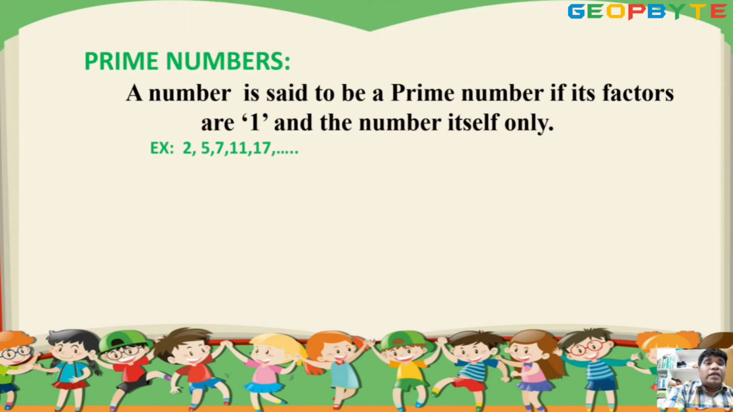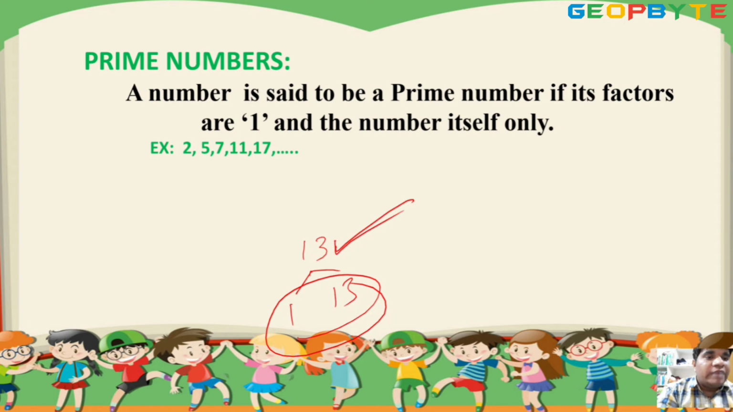Prime number. A number is said to be a prime number if its factors are 1 and itself only. Suppose you select 13, the factors are 1 and 13. This type of number is called a prime number. Take any number, if its factors are only 1 and itself, then the number is called a prime number.